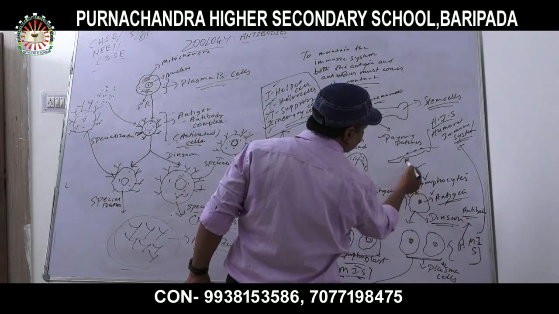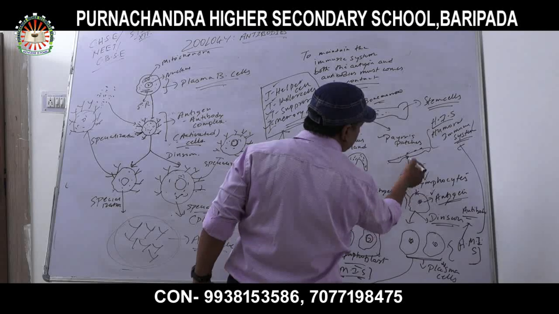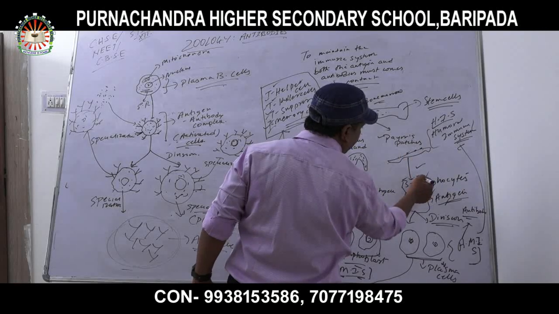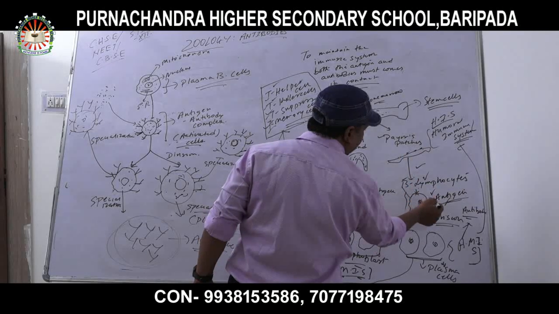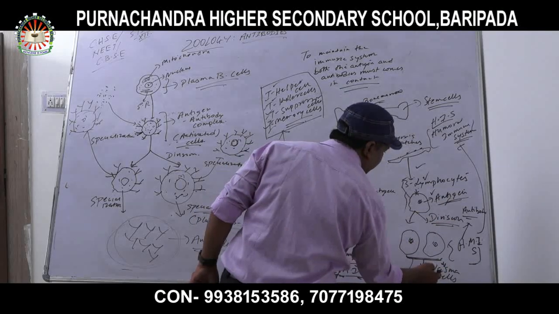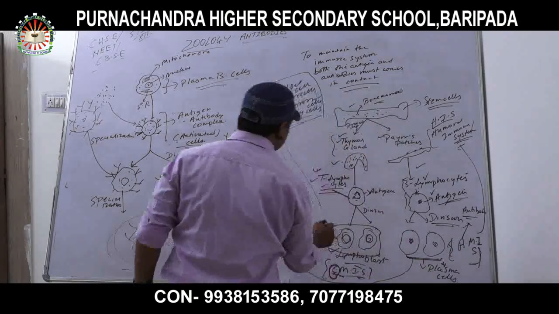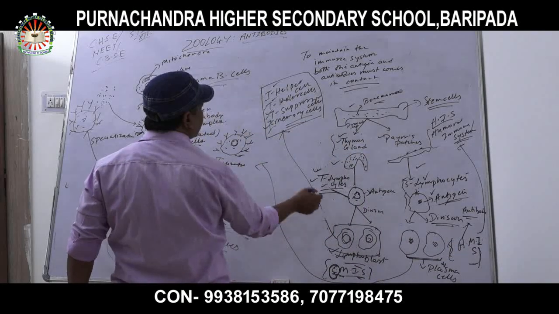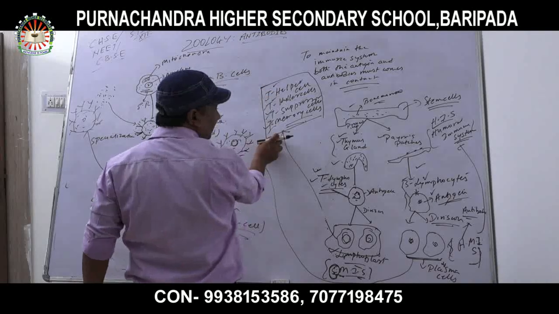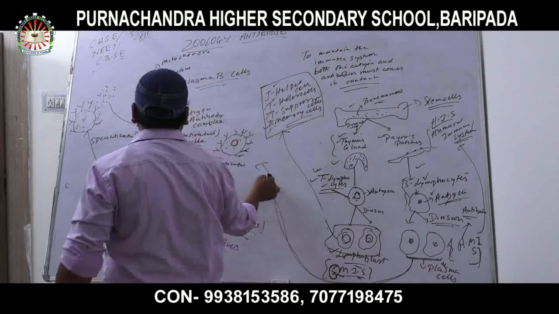And there is a complex between the B lymphocytes and antigens coming from the Peyer's patches. B lymphocytes get activated with what? Antigens. After division, it is producing plasma cells. This is the antibody mediated immune system, and this is the cell mediated immune system. Why cell mediated immune system? Because different kinds of cells are produced in it, and here the plasma cells will form what? Antibodies.